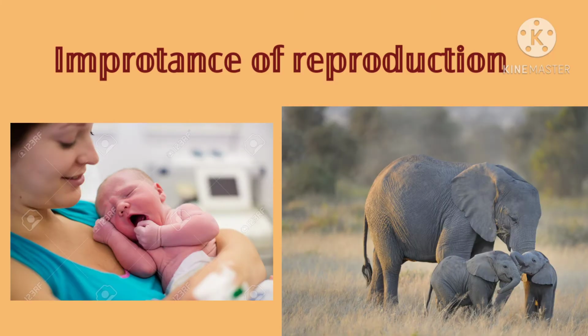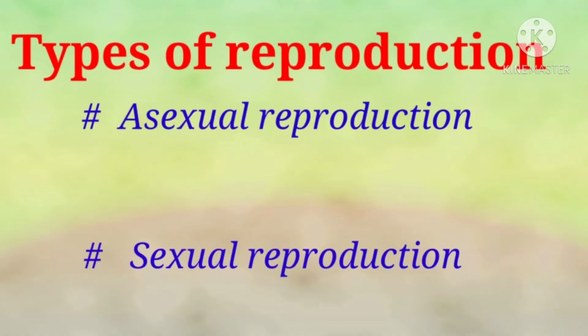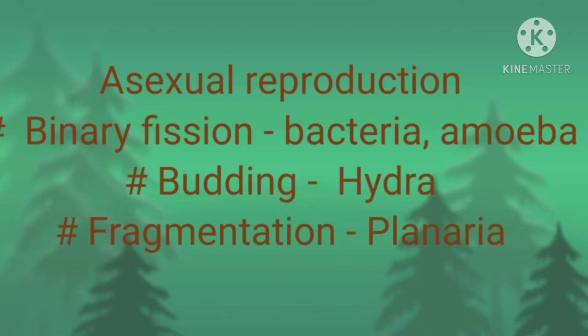Then, what is the importance of reproduction? Reproduction allows organisms to continue to live on the earth from one generation to the other. Okay, students, and then types of reproduction. There are two types of reproduction, asexual reproduction and sexual reproduction. Let us see asexual reproduction.